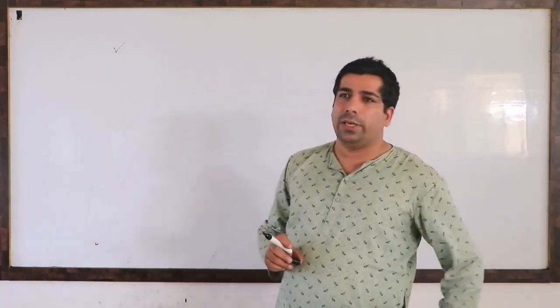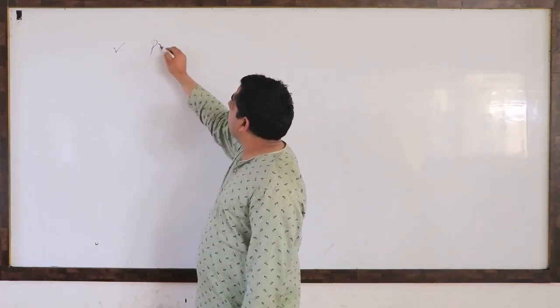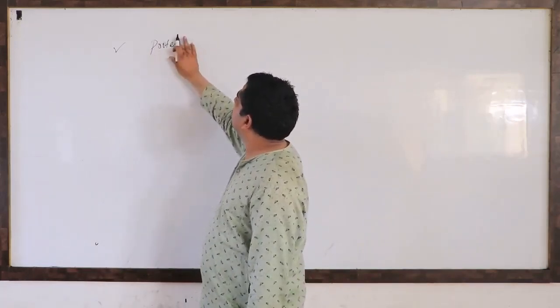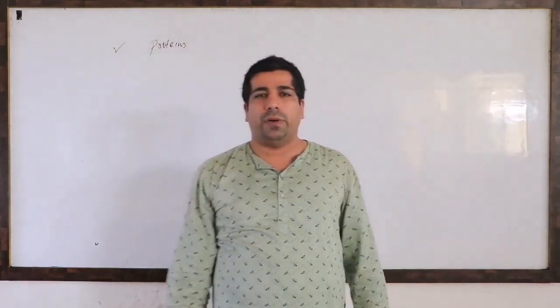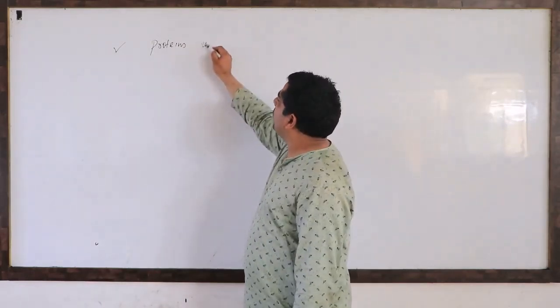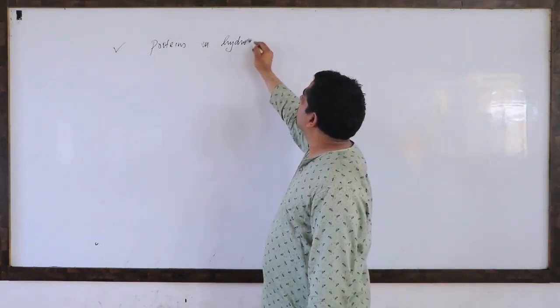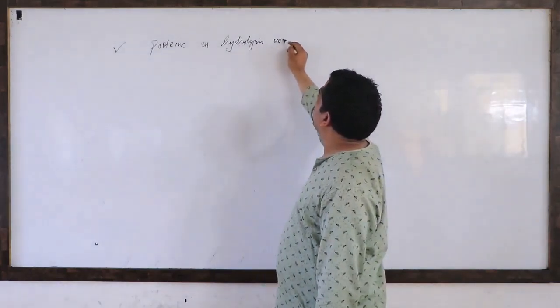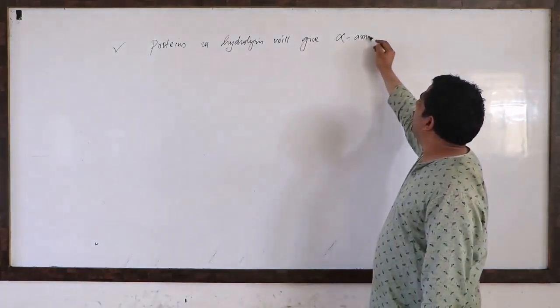So let's have a look. If I ask you one thing here about proteins which we have to study, I told you that proteins are made up of alpha amino acids. So proteins on hydrolysis will give alpha amino acids.